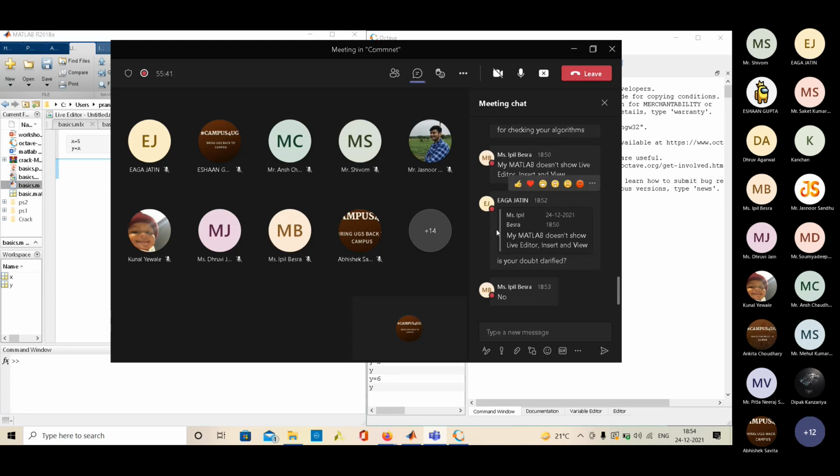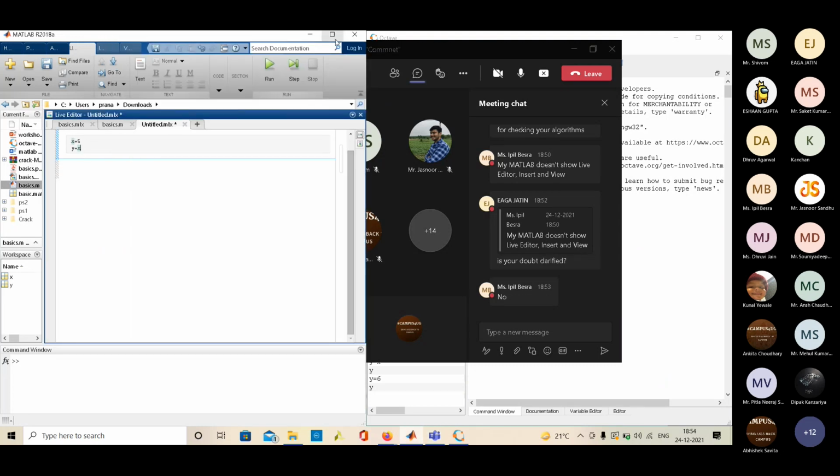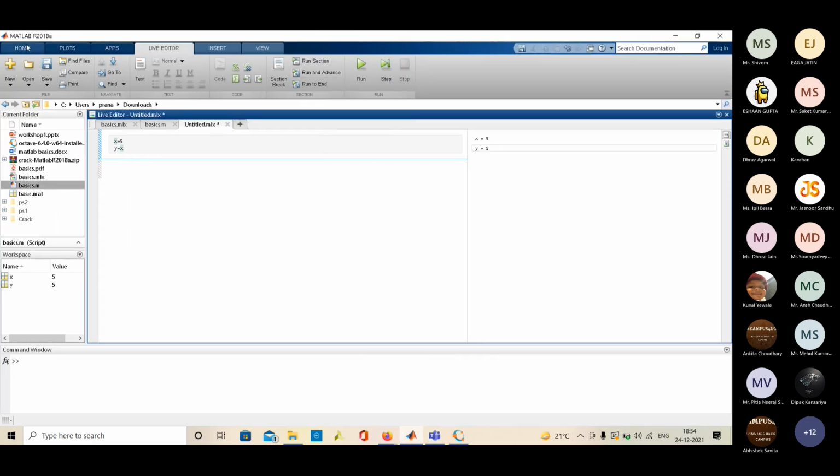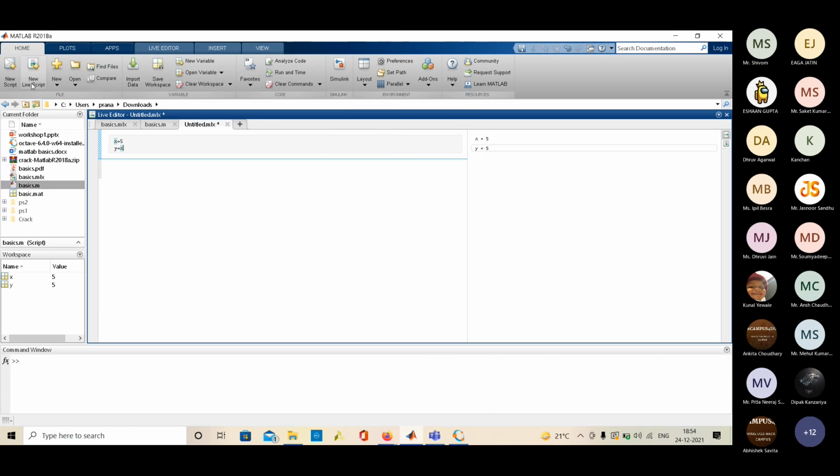Which version of MATLAB are you using? The MATLAB live editor was introduced in 2016. If you are following this instruction manually, then you should have an option in Home for New Live Script.